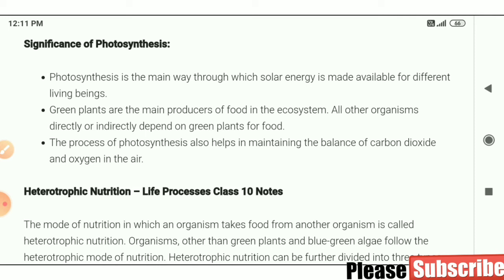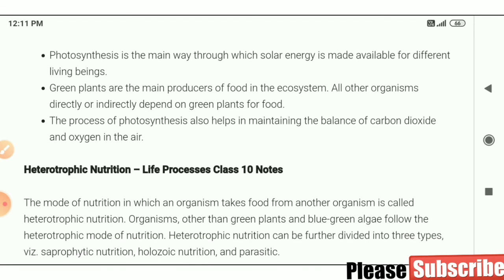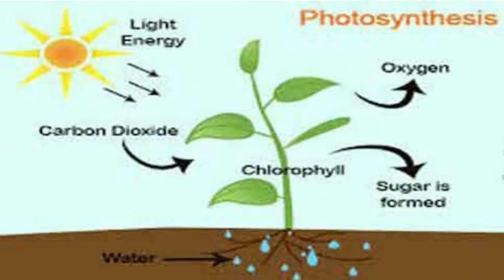The process of photosynthesis also helps in maintaining the balance of carbon dioxide and oxygen in the air. By photosynthesis, plants take carbon dioxide from the surroundings and release oxygen. It means they are balancing these gases.